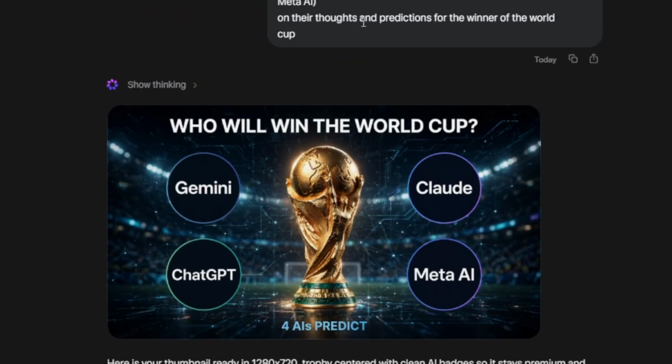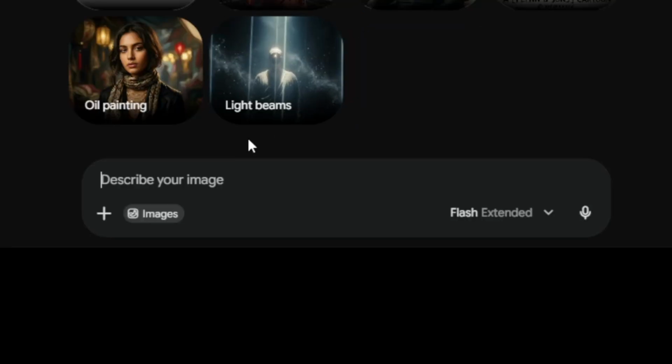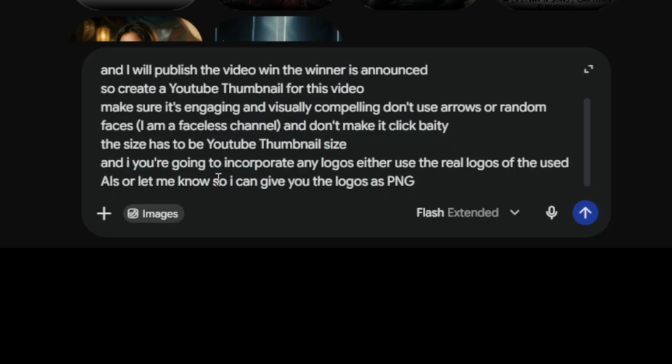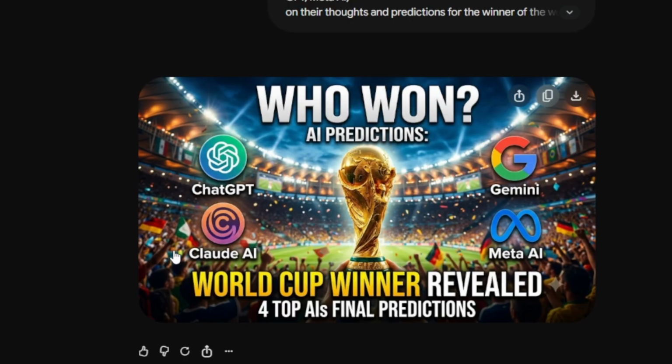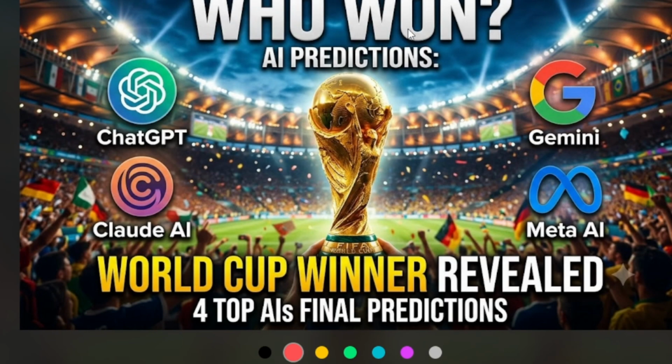Now let's take the same prompt and feed it to Gemini and see what Gemini gives us. And this is Gemini's first attempt. I didn't tell it anything yet. It's a very good attempt. The text is: who won AI predictions, World Cup winner revealed, 4 top AIs' final prediction.